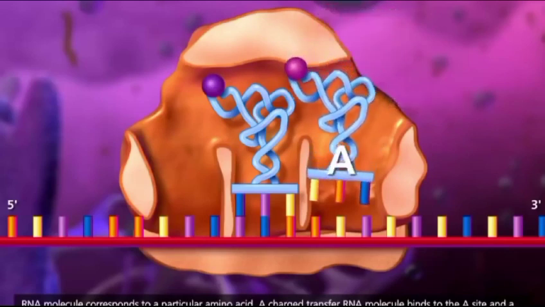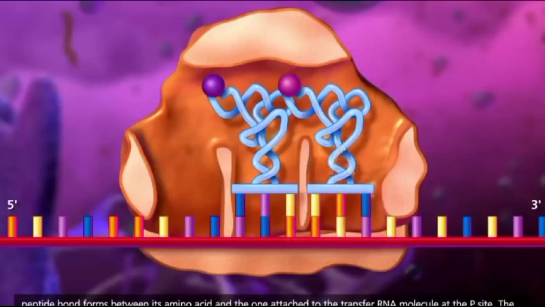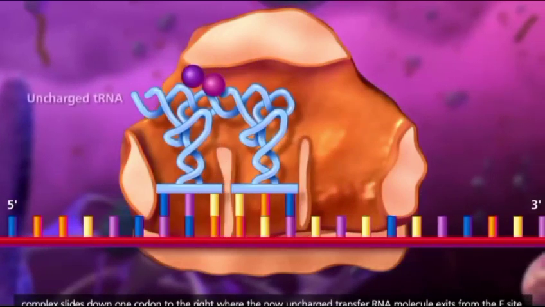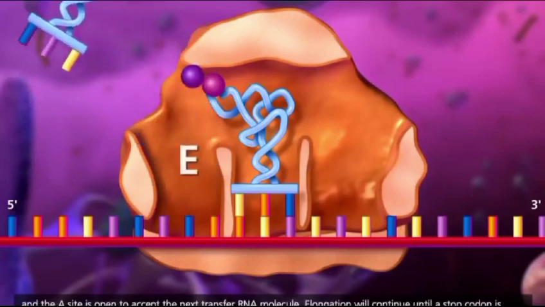Each anticodon of a transfer RNA molecule corresponds to a particular amino acid. A transfer RNA molecule binds to the A site and a peptide bond forms between its amino acid and the one attached to the transfer RNA molecule in the P site.